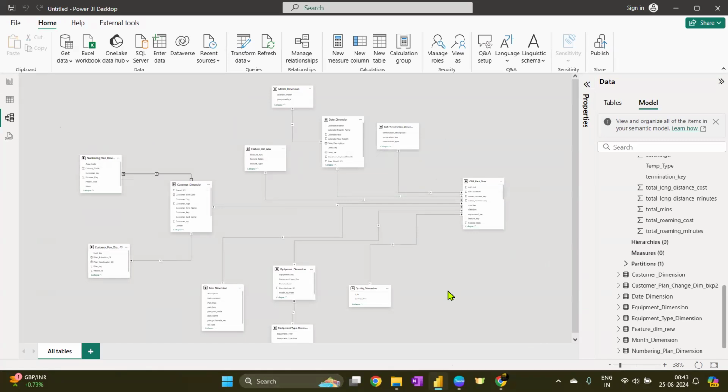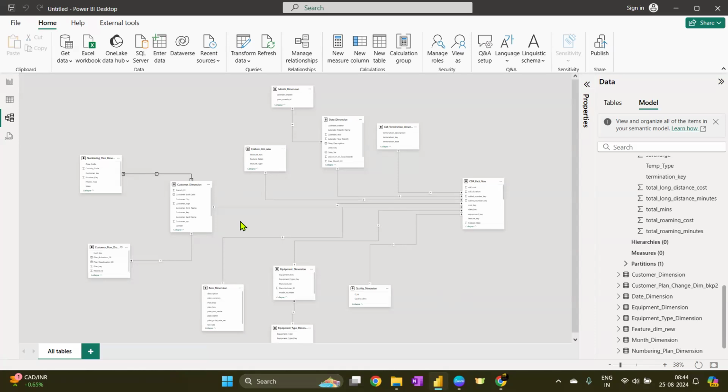Again, I'm telling you, this is our first draft of creating a model. If it would have been an actual project and we are dealing with actual numbers, the data validation and all of that stuff, at that point we would have done it again. It is not mandatory that we are going to do it again. Just in case my validation is not matching, just in case my numbers are not matching with what the client is showing, at such time I'm going to check this overall data model again.